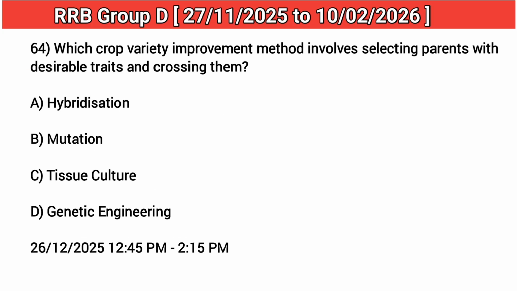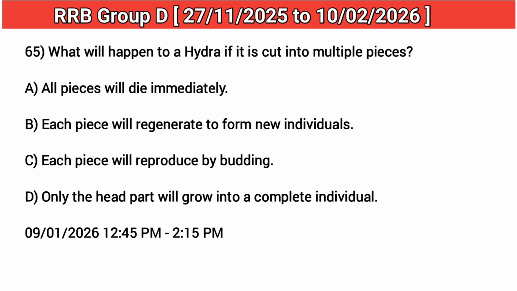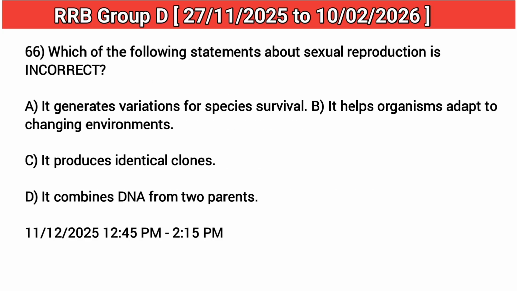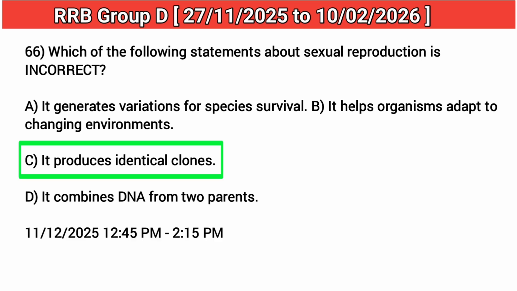64. Which crop variety improvement method involves selecting parents with desirable traits and crossing them? Answer: A. Hybridization. 65. What will happen to a hydra if it is cut into multiple pieces? Answer: B. Each piece will regenerate to form new individuals. 66. Which of the following statements about sexual reproduction is incorrect? Answer: C. It produces identical clones.